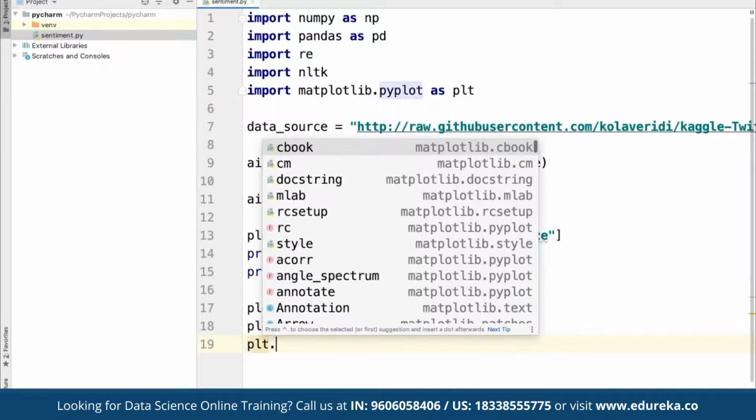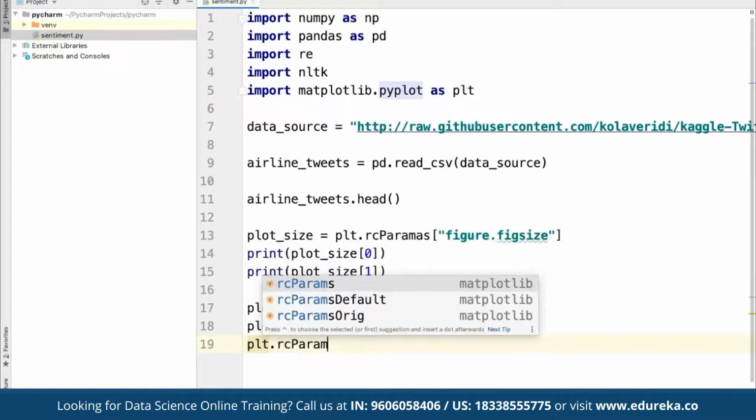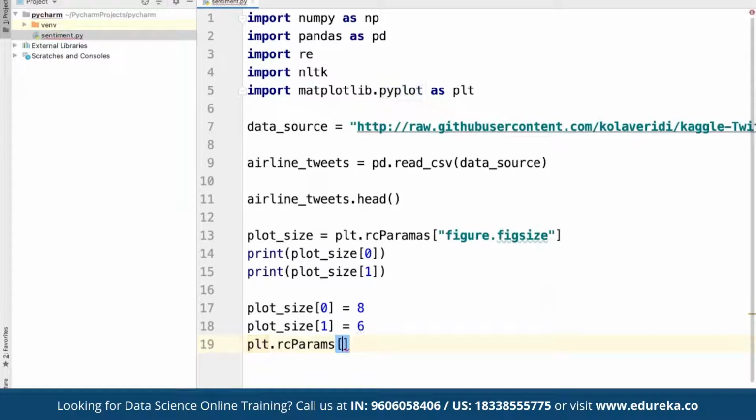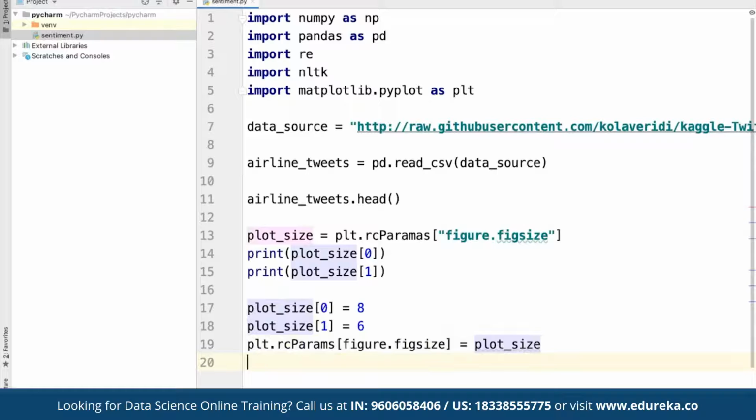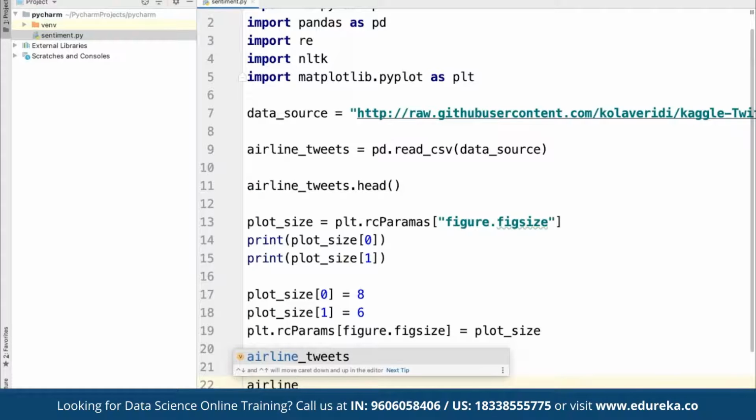And suppose here we can define plt.rcParams. Again, just to have a quick understanding, we can define figsize, which is going to be defined as part of our plot size itself. And we can see the number of tweets for each airline as well. So if we want to visualize that, we can go and define airline tweets, and for airline tweets we can define, suppose, airline dot value counts, because that is the data that we have fetched.